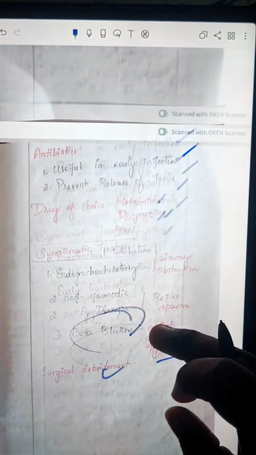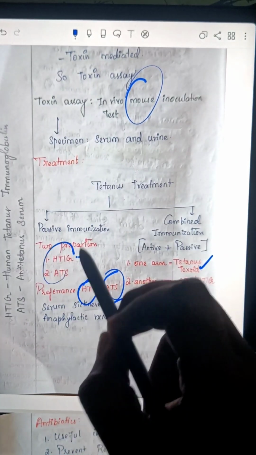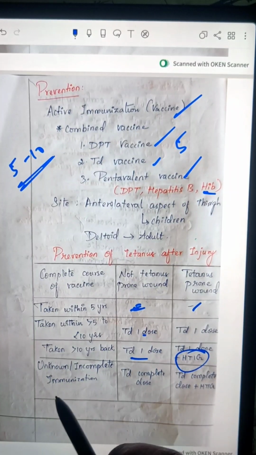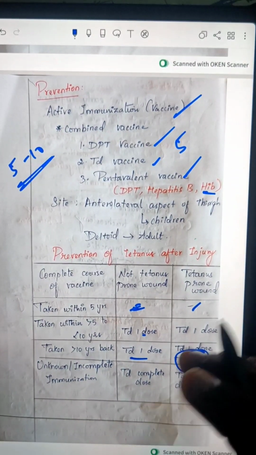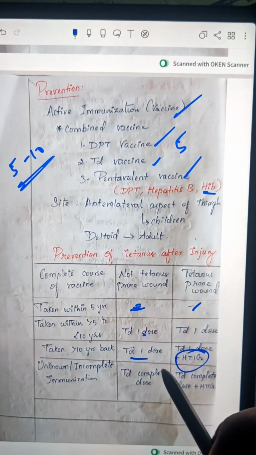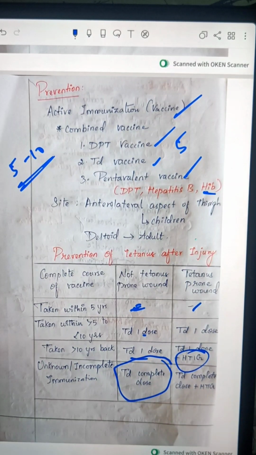Here we have discussed HTIG, that we have to give it here, okay. For unknown or incomplete immunization, the patient himself doesn't know whether he has taken the tetanus vaccine or has not undergone any vaccination. We have to give him the complete tetanus dose schedule, and here also we have to give the complete tetanus dose schedule, plus human tetanus immunoglobulin also, okay.